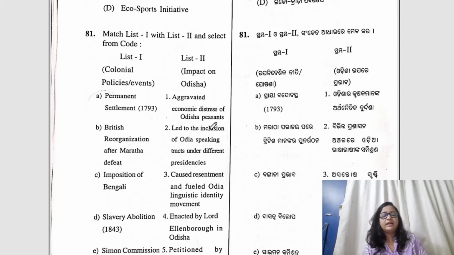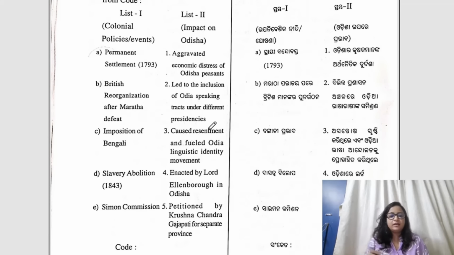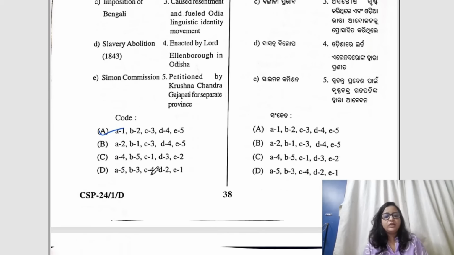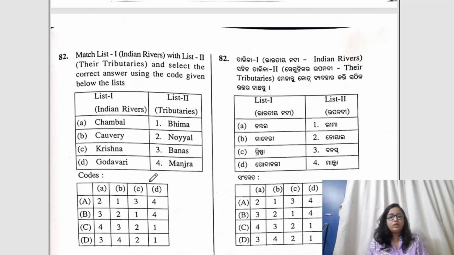Question number 81, it is a match the following question and here the answer would be A because all have been correctly matched. Okay. Question number 82, again a match the following question. Okay, Chambal Banas we all know, then Kaveri Noyal. So here the correct answer would be B, 3214.